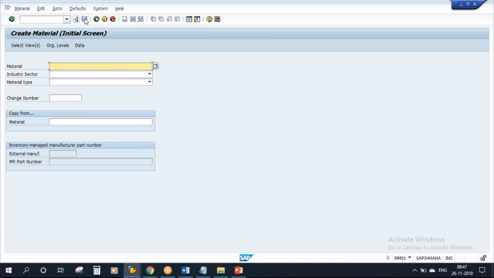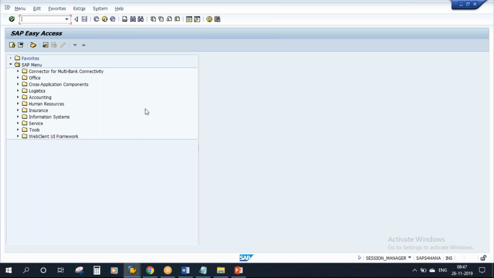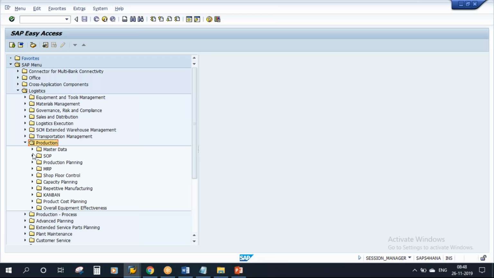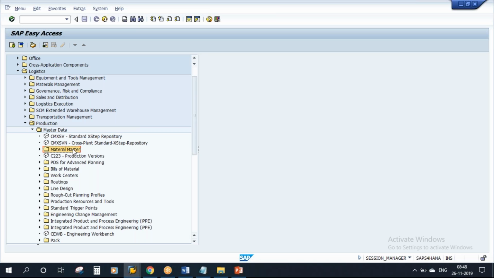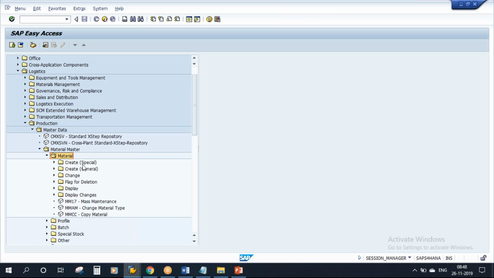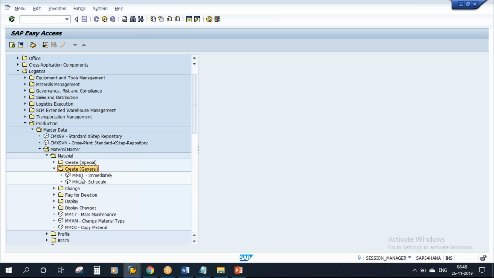This is one method. Another method: go back, again we are on the initial screen. You can go through the menu path. I'll show you the menu path. Go to logistics, open the logistics folder. Go to production. We are learning the PP module, so you need to go to production. Open this. Go to master data. Material master, open this. Material, open this. Create general. Open the folder mm01. So you can go through this entire menu path. If you know the transaction code, you can directly type it here.